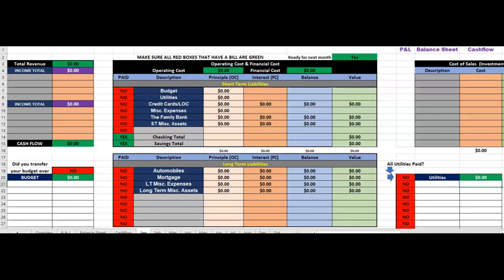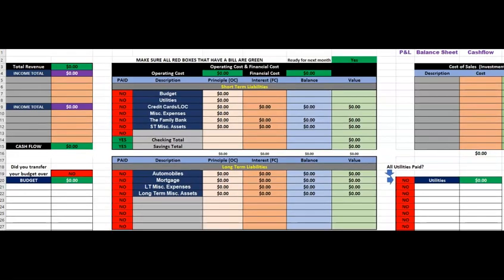So basically, I just want to let everybody know that I'm not an expert in balance sheets, cash flow statements, profit and loss, anything like that. This is just my research and what I've done to create it. And it may not be 100% like the real thing, but I did try to keep the structure of it.